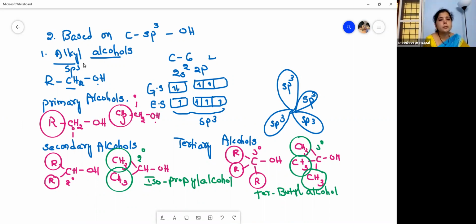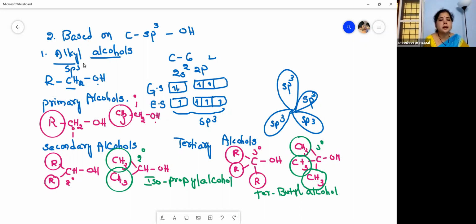Here, the OH group is attached to a carbon under sp3 hybridization, and I have explained the sp3 hybridized carbon also. Then, these are divided into three types: primary alcohols, secondary alcohols, and tertiary alcohols.